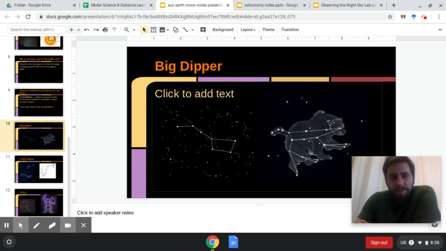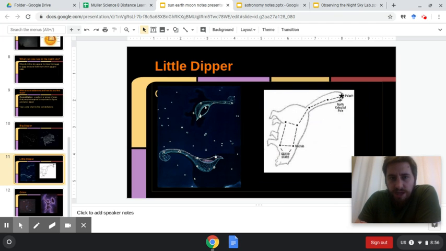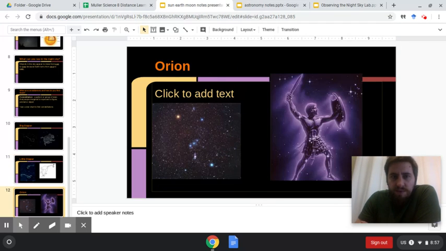The Big Dipper. Okay, so that's famous. Supposedly, you should be able to see it all year long. So we're going to talk about that. I'm not going to spend too much time on this. The Little Dipper. Okay, so maybe you've heard of these, maybe seen these.